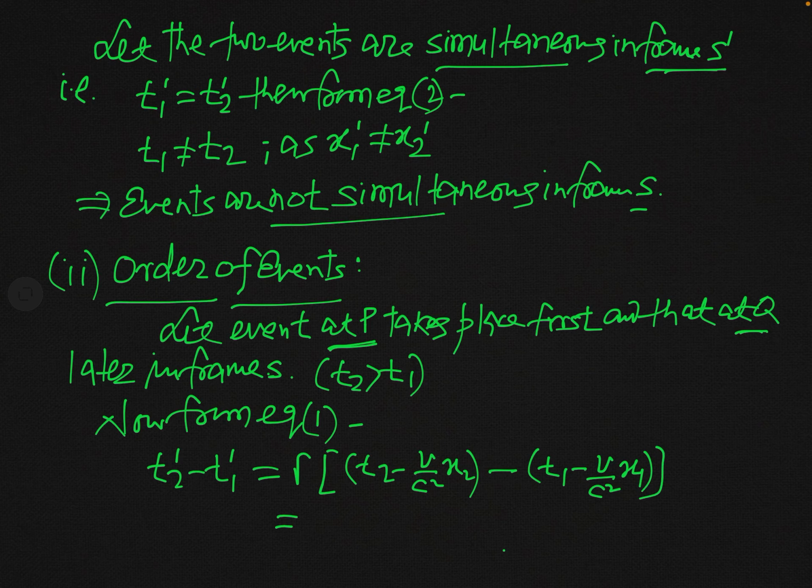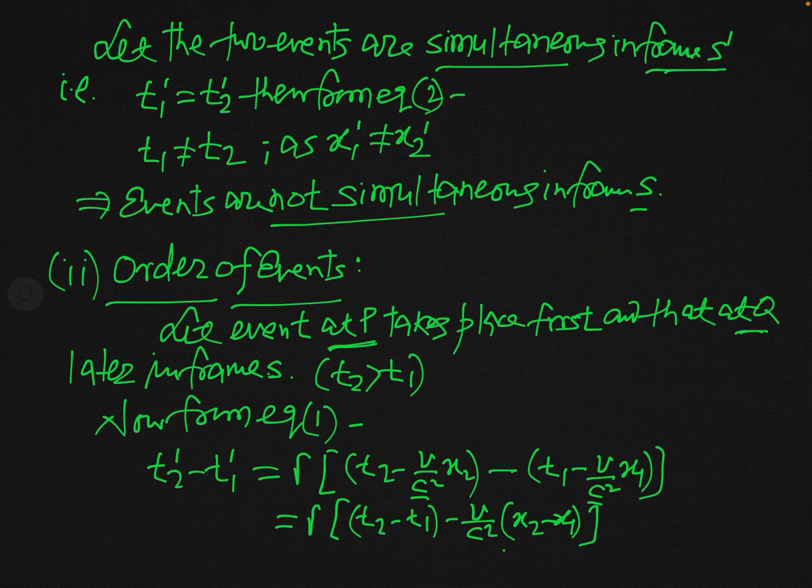Now you can write this as gamma into, let us arrange the terms inside the bracket, T2 minus T1, and in these two terms you can take minus V over C square as a common factor, so the terms will be X2 minus X1.